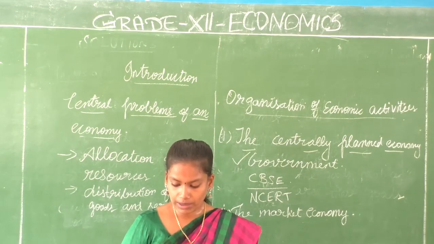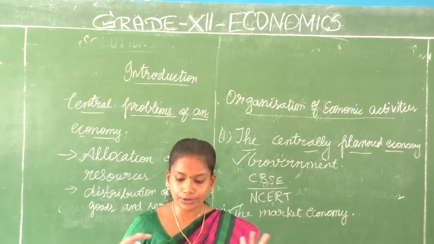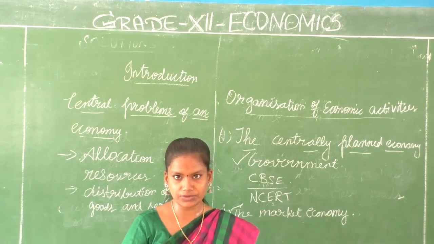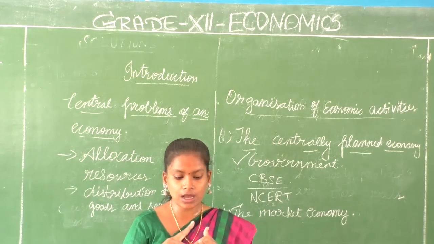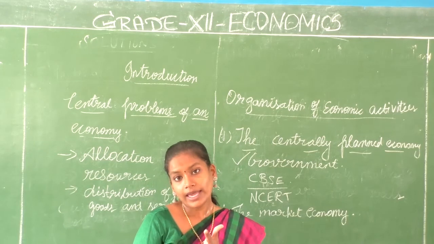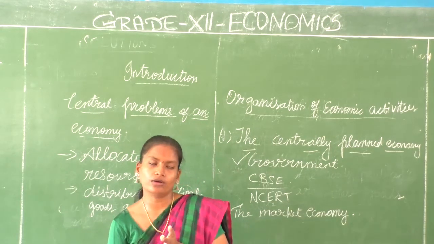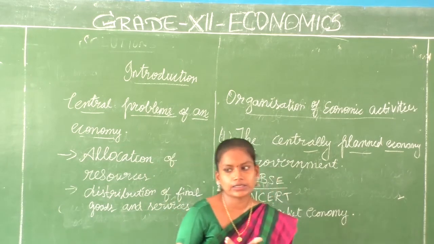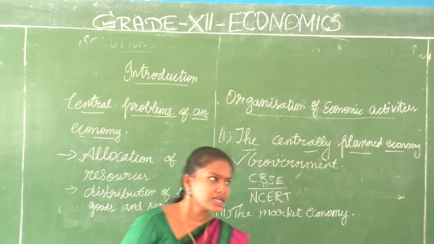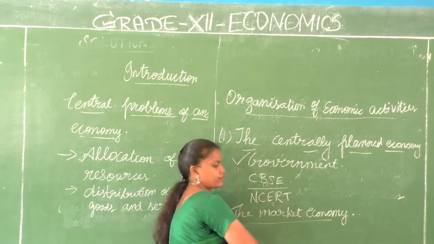So in a market system, the central problems regarding how much and what to produce are decided by the coordination of economic activities. Of what economic activities? Production, consumption and exchange of goods and services, and importantly they take into account the price signals, how the price changes. So is it okay if I have only the centrally planned economy and the market economy?